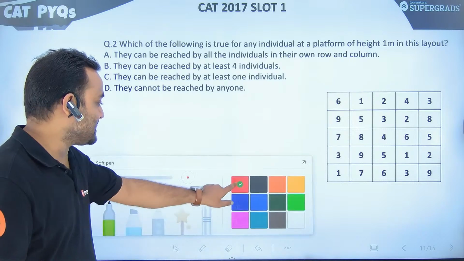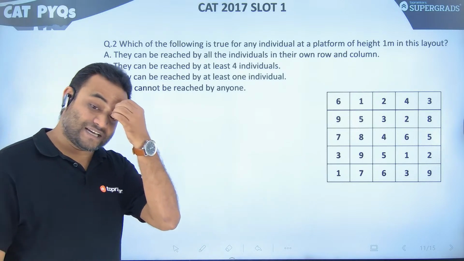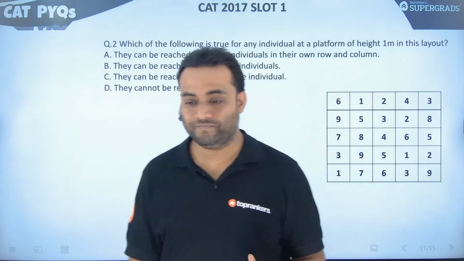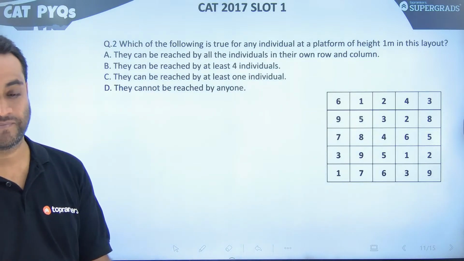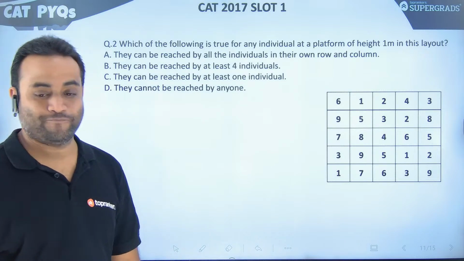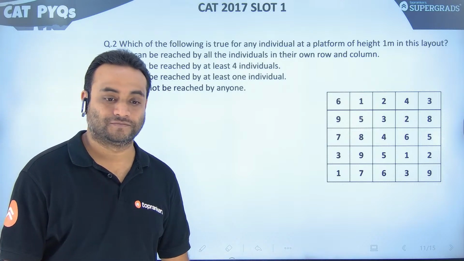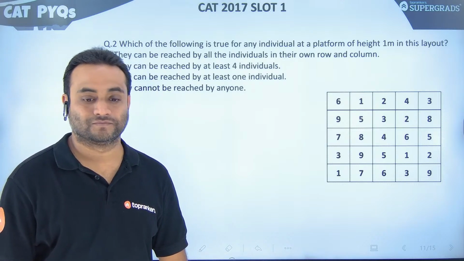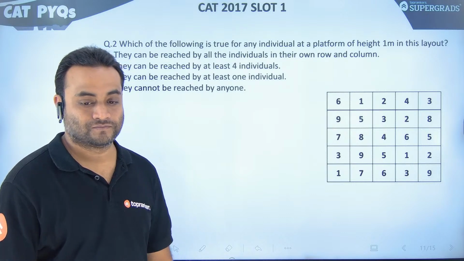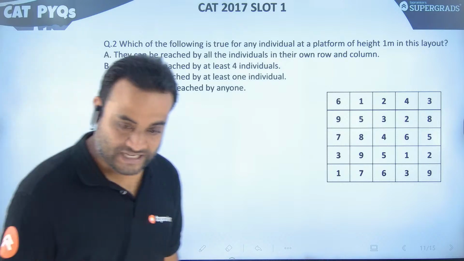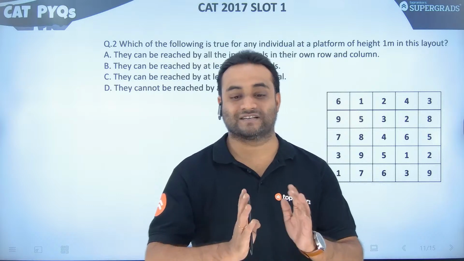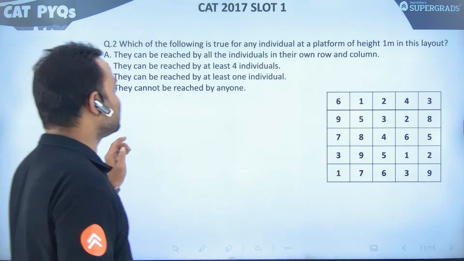So, what's the answer, guys? This is the easiest question of this set. Let's quickly give the answer. D. Okay. Yes, Alankrita, that is absolutely correct. Option D is correct.